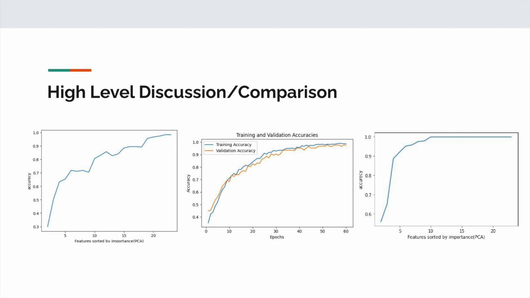Other than the graph and accuracies, when we compare the precision, recall, F1 score, and support, it goes in the following order in all 4 categories. First, we have the random forest, then the neural network, then the logistic regression. On average, they are in this order in each category of the 4 categories. So basically, the random forest gave us the best results.